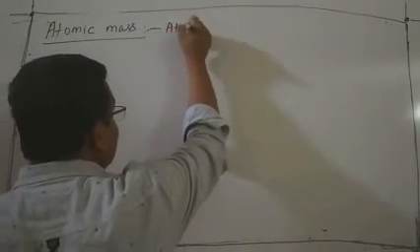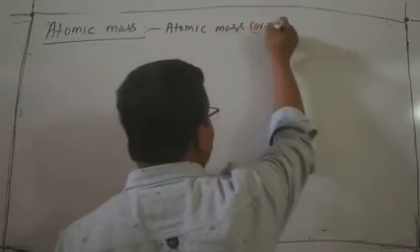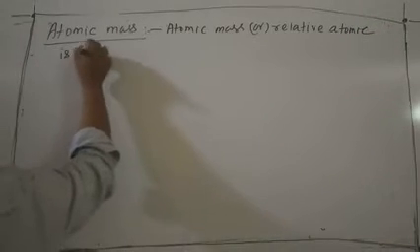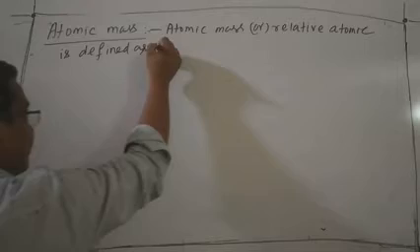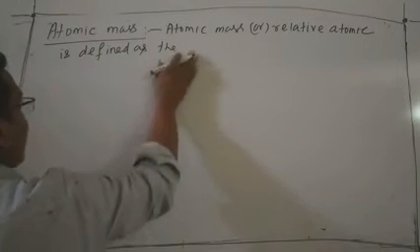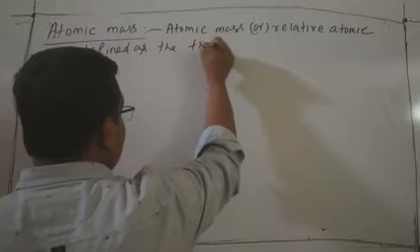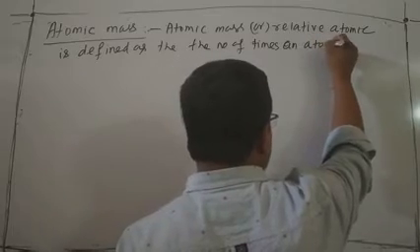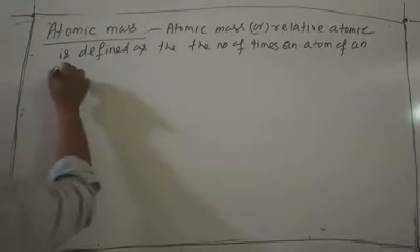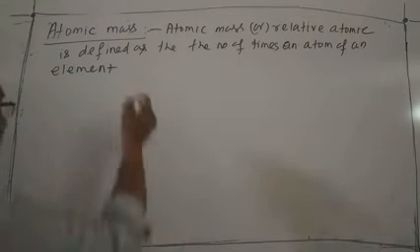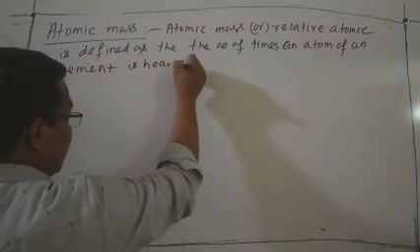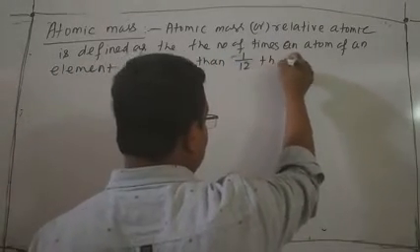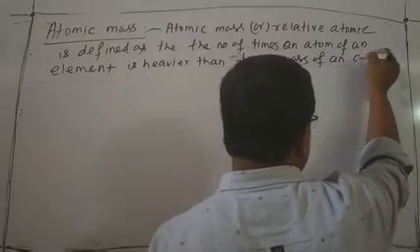Atomic mass or relative atomic mass is defined as the number of times an atom of an element is heavier than 1/12 of the mass of a C12 atom.